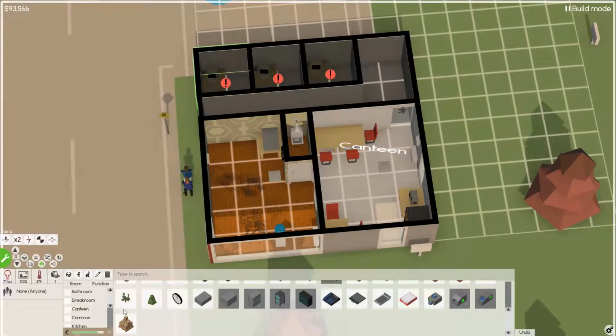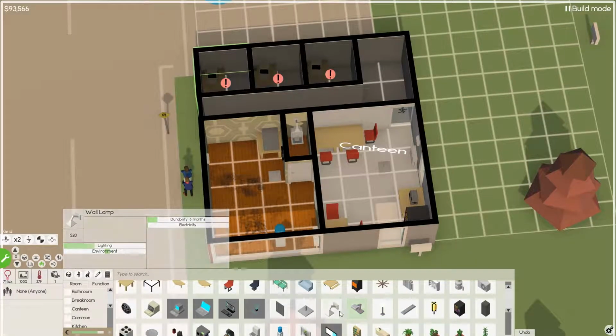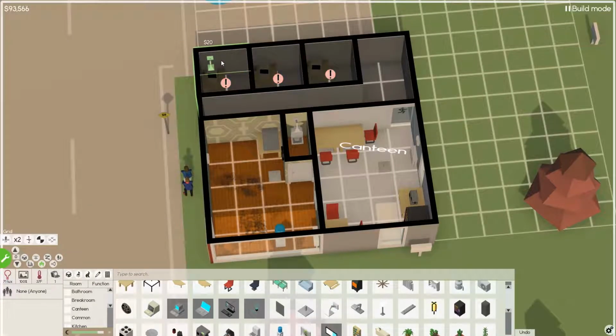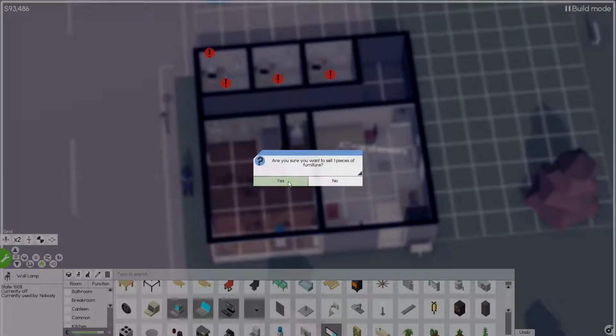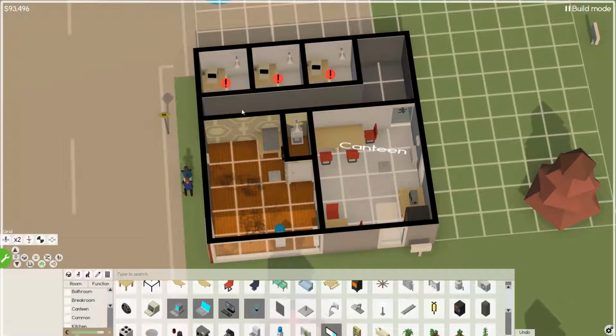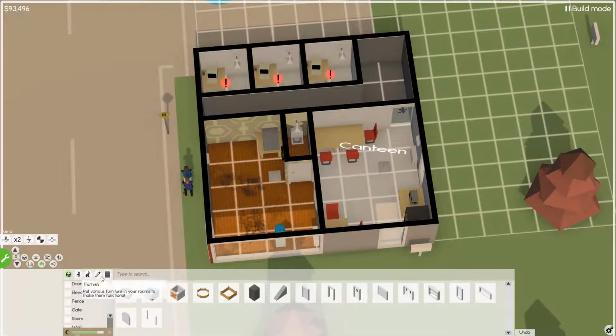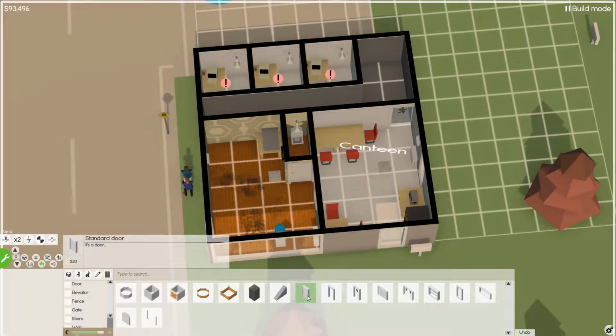Okay, let us put a light in these rooms real quick. We're gonna go shift. Oh shoot, I did it again. It goes here, there, and there. Get rid of that one. Because the light is over the computer, the staff can't get to it. It is a bit annoying that it works out that way, but it's one of those things where it is what it is. Okay, now they can at least get into their offices.